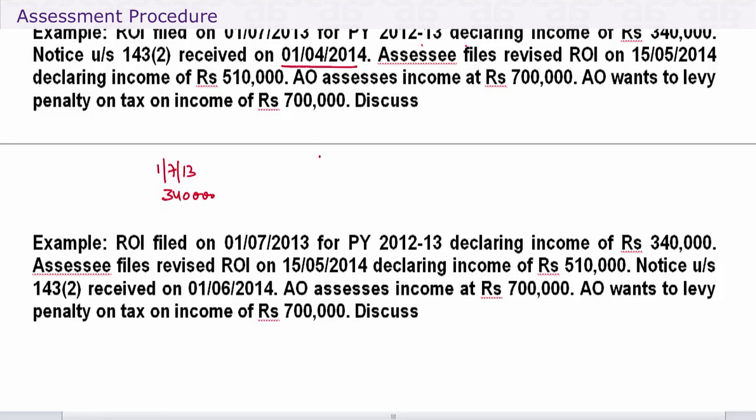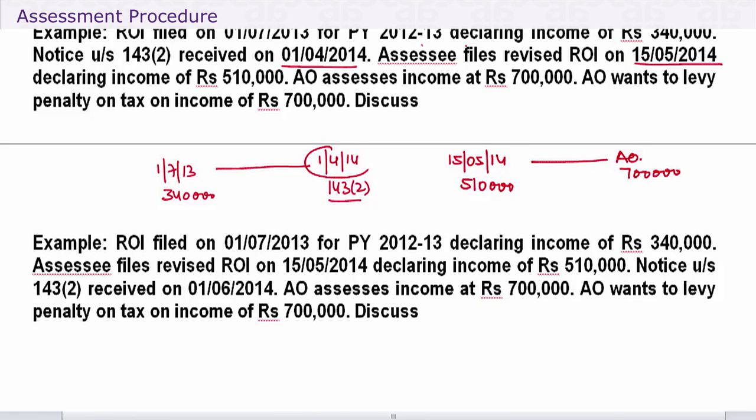Notice is received on 1/4/14. Assessee files a revised return on 15/5/14, declaring income of 5,10,000. The AO passes an assessment order assessing the income at 7 lakhs. Now, this revised return is filed after the notice under 143(2). If it can be proved that this was after detection or after notice and it was not bona fide, then